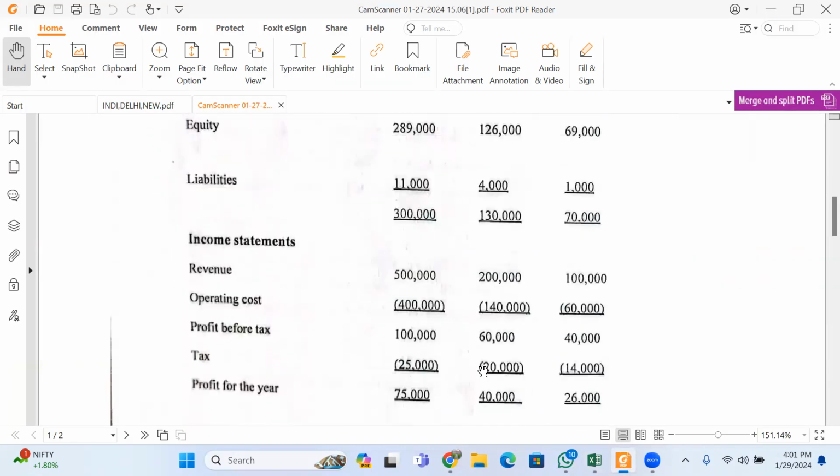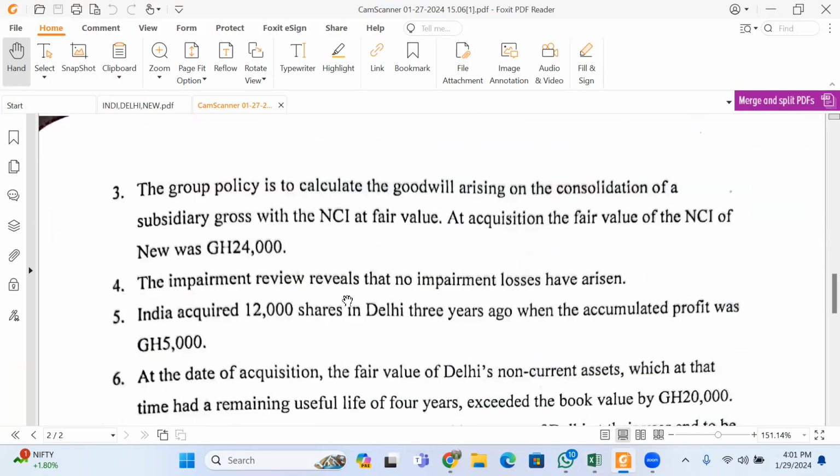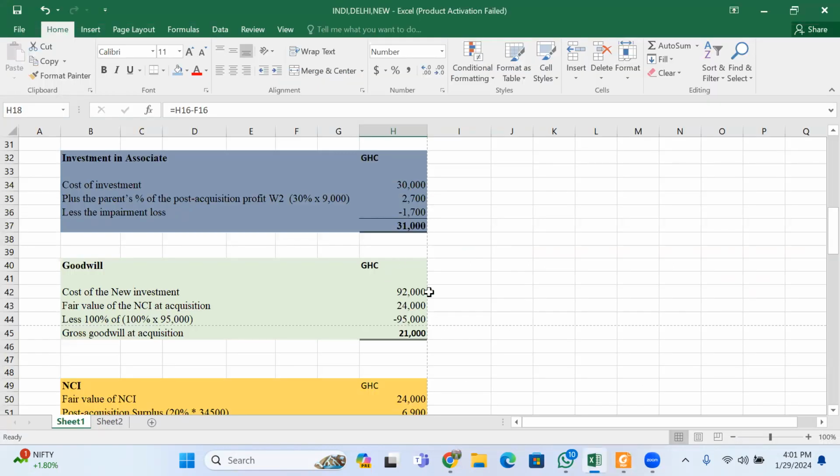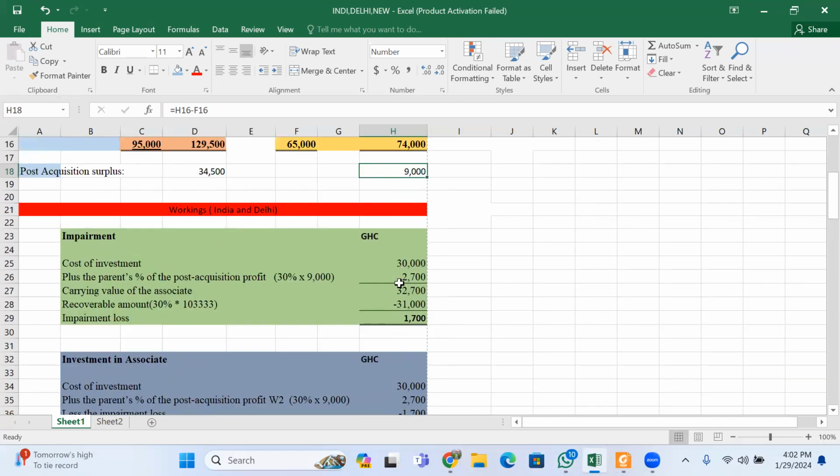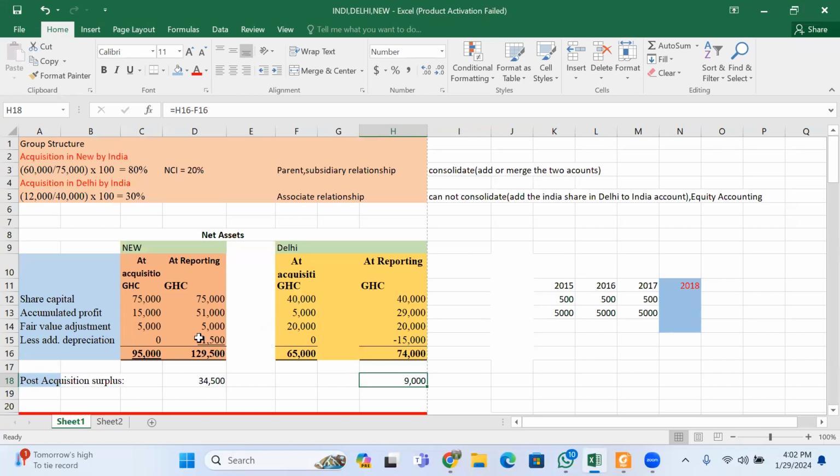At the time of acquisition, New's net asset has a fair value of how much? 24,000. The fair value attributable to the parent is 24,000. So 92 plus 24. Then we are being told that at the end of the year, the net asset at the end of the year is 95,000.